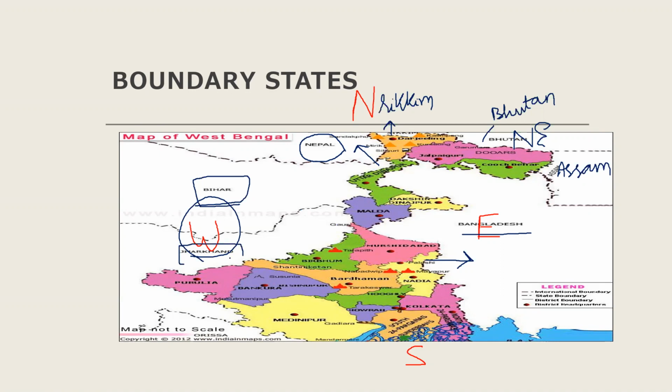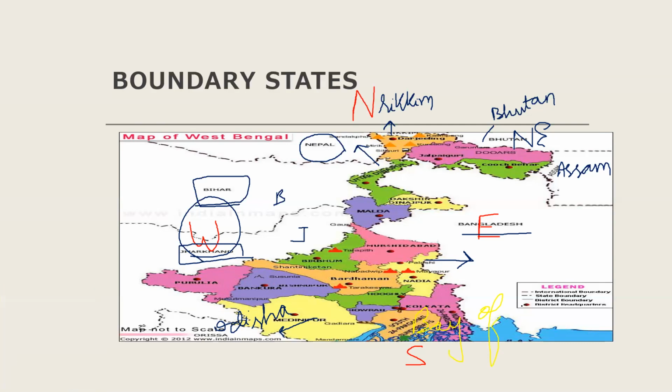To the southwestern part, we have the state Odisha. And to the southern part, we have a sea. What is the name of the sea? Bay of Bengal.